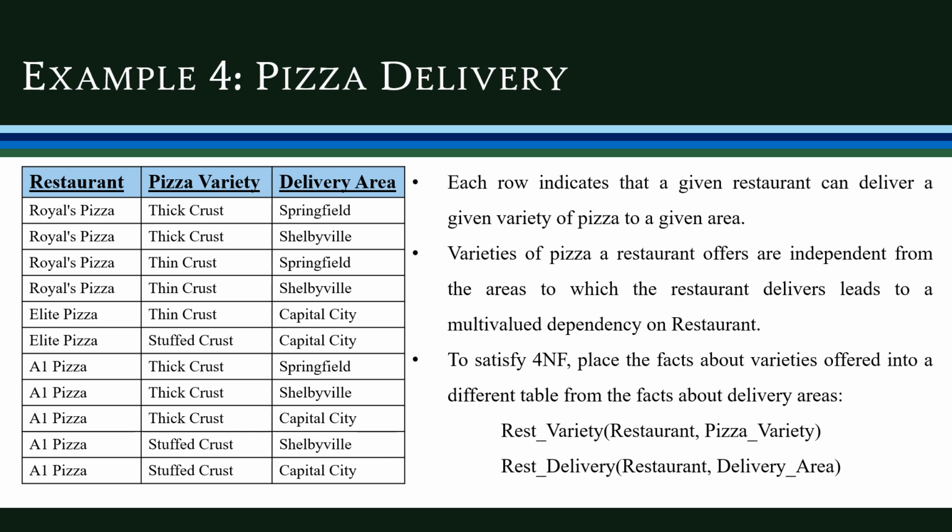So to satisfy the fourth normal form, we have to remove this multi-valued dependency. So we are decomposing this table into two: restaurant, pizza variety in one table and restaurant, delivery area in another table. So that's about the fourth normal form. In the fourth normal form, we have to remove the multi-valued dependencies from the table.